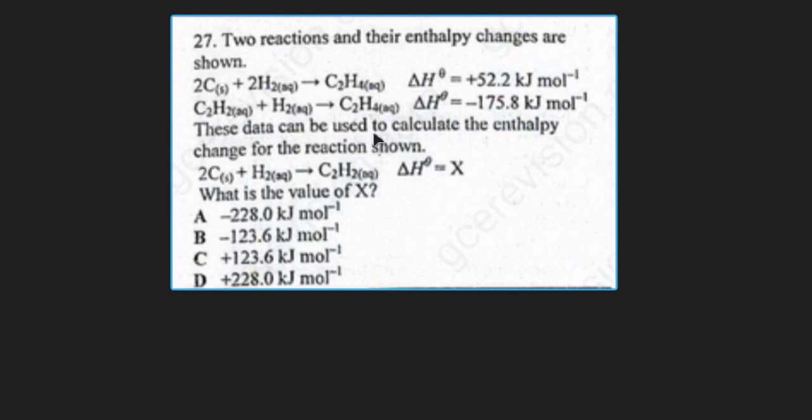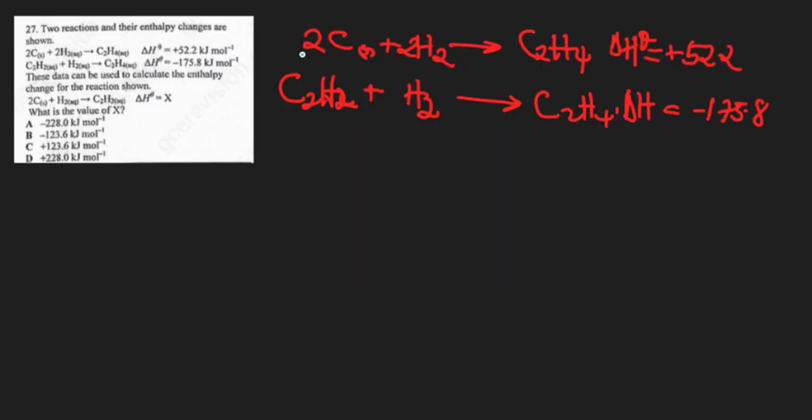They say this data can be used to calculate the enthalpy change for the reaction shown below: carbon plus hydrogen giving us ethyne, where ΔH is X. They've asked us what is the value of X. There's a simple way to go about the question. When we look at these two equations, we are simply going to arrange them so that we have something like this.